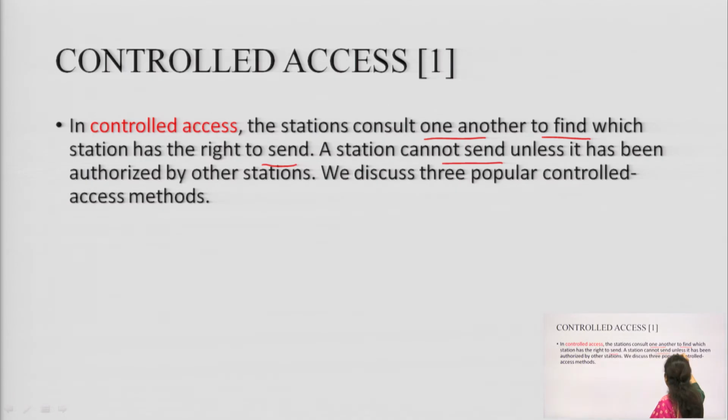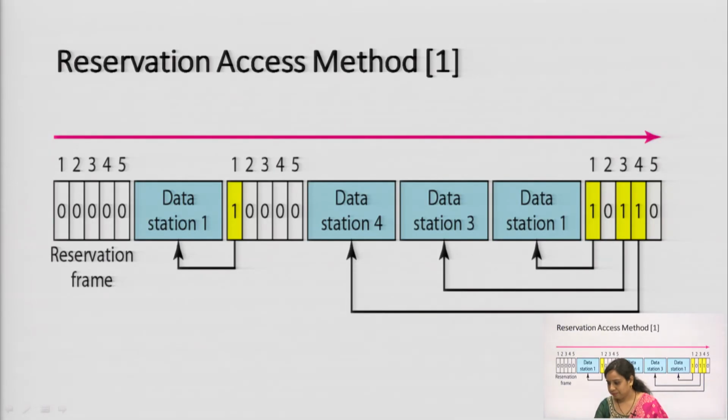Then a station cannot send unless it has been authorized by other stations. Until and unless it has been authorized by the other stations, it will not send the data. It is a collective situation, like when 4 stations are there and each station wants to transmit data, it will check which station has the data. It is done in a very controlled manner. So, we will discuss these 3 methods.